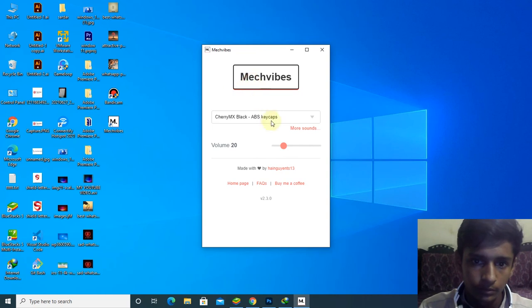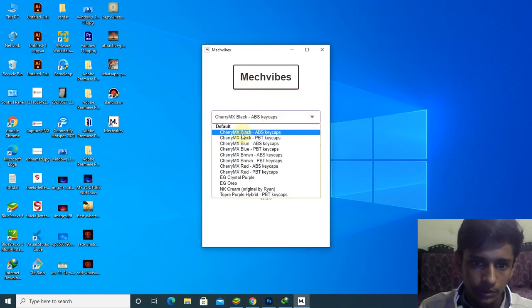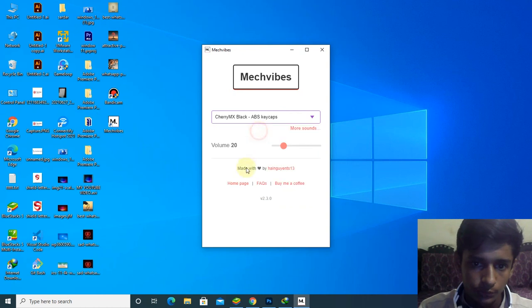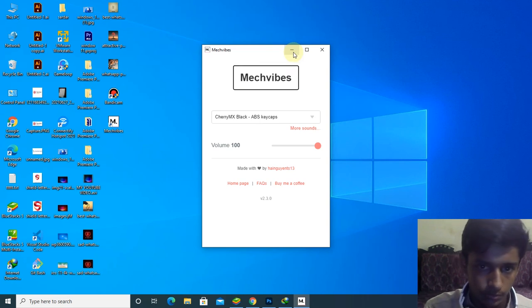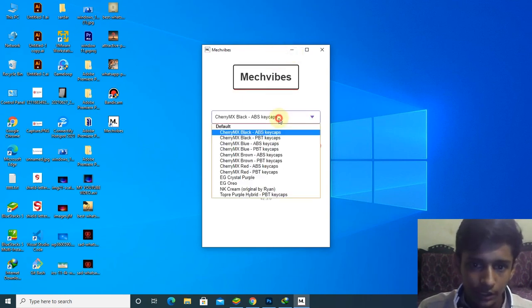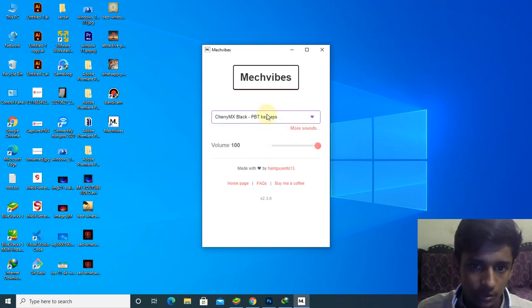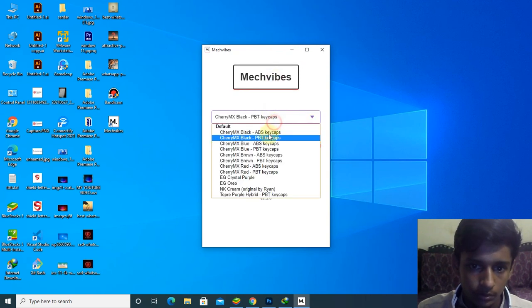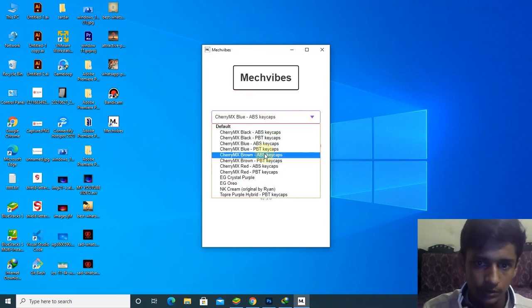I'm going to choose the sound for the keyboard and increase the volume. Now if you can hear my keyboard sound, what an awesome sound, like a mechanical keyboard. I converted the simple keyboard to a mechanical keyboard. Second sound, third sound. This is a nice sound.